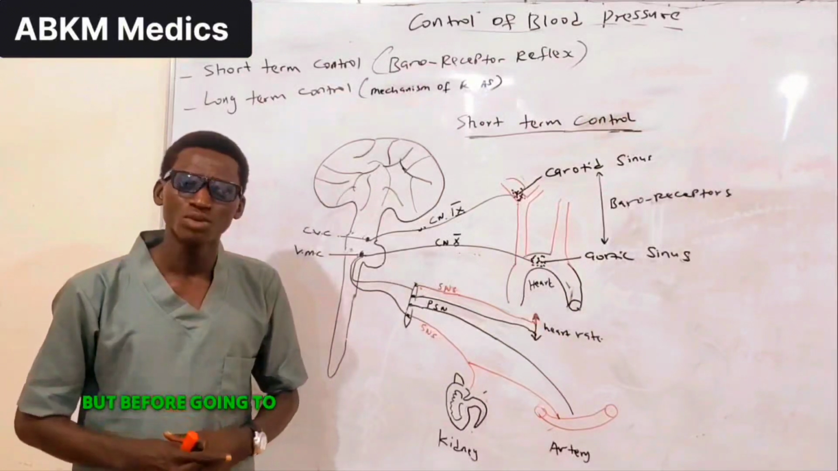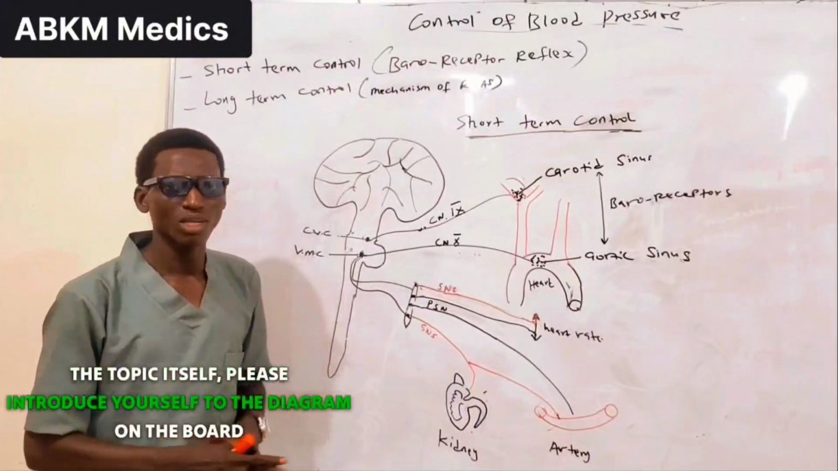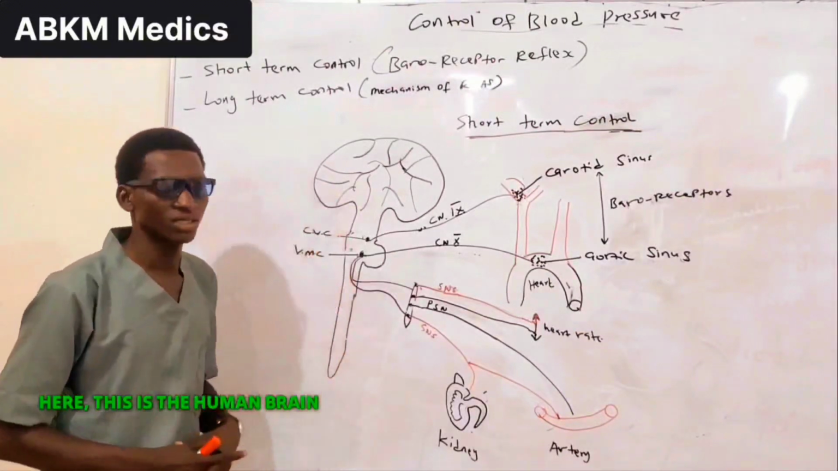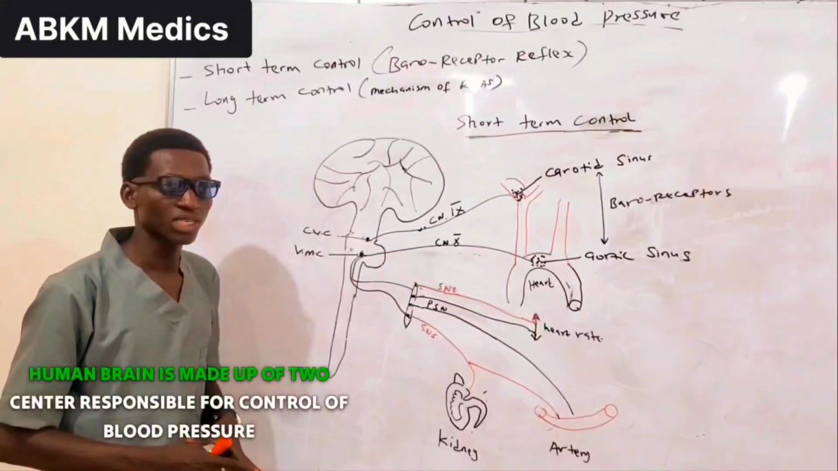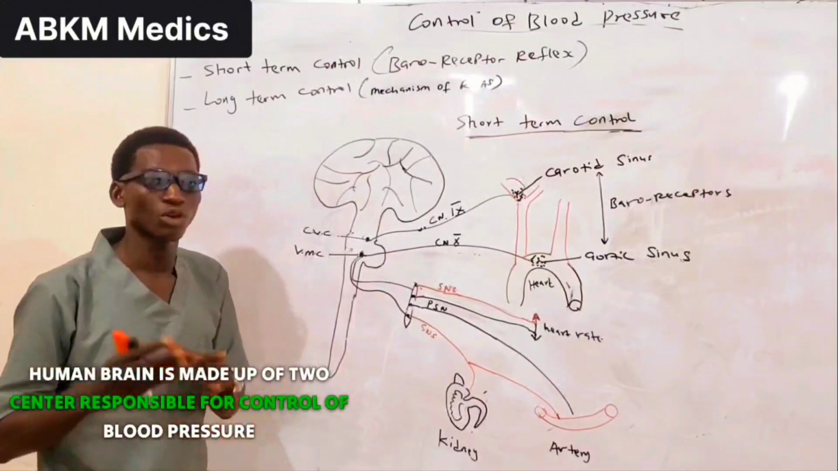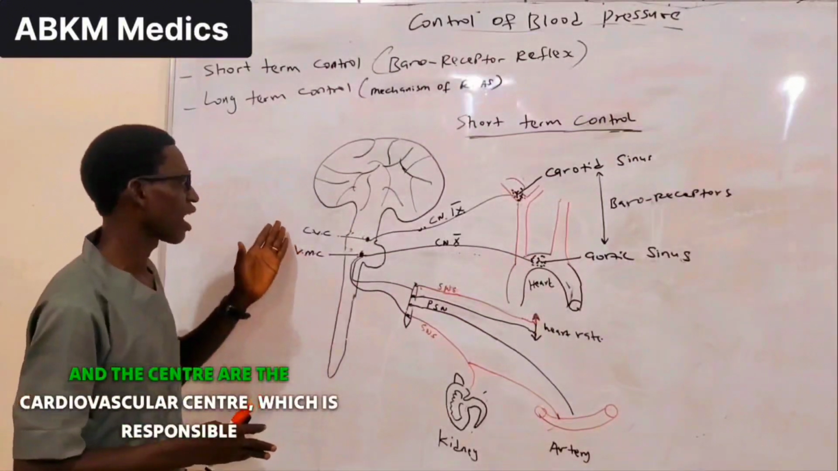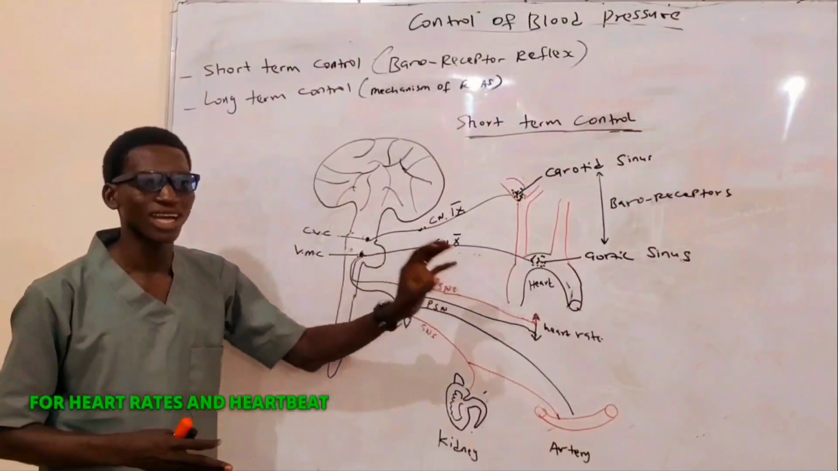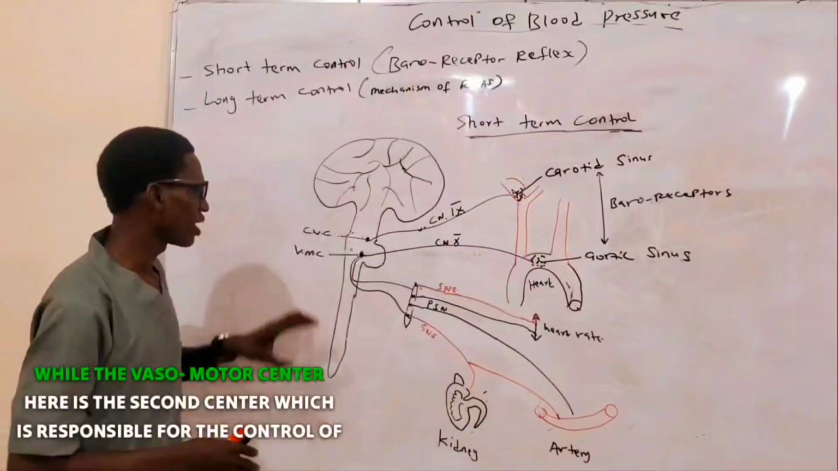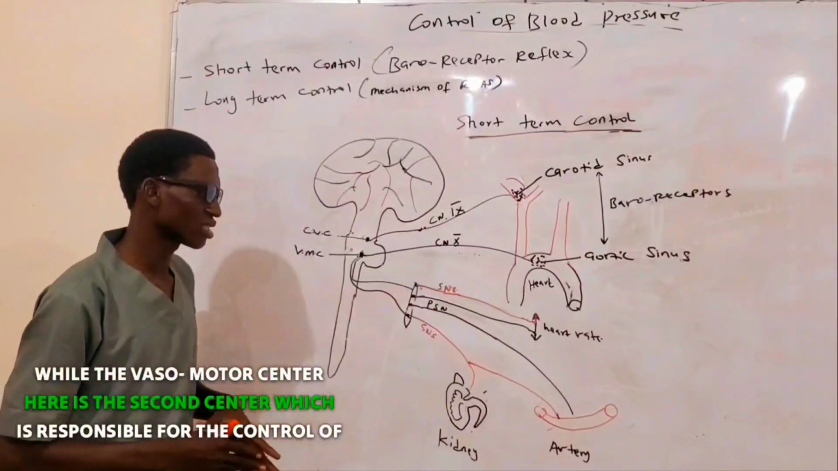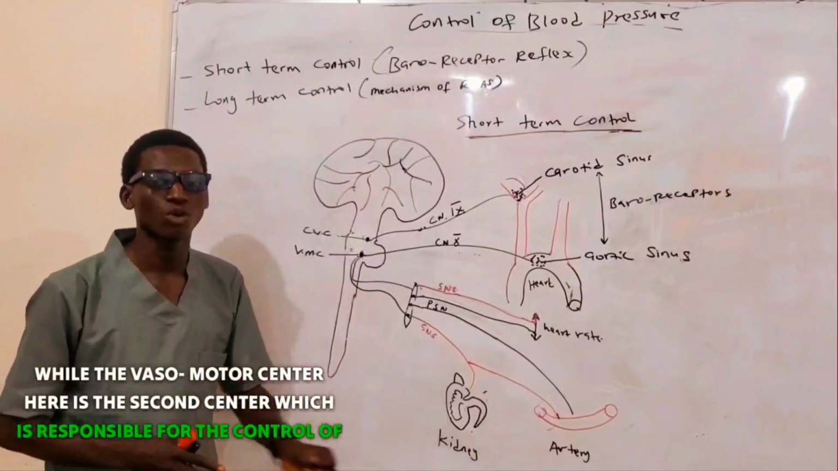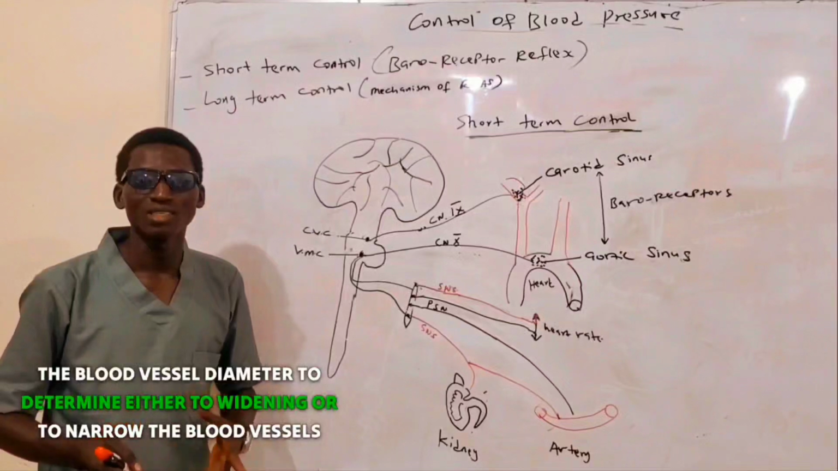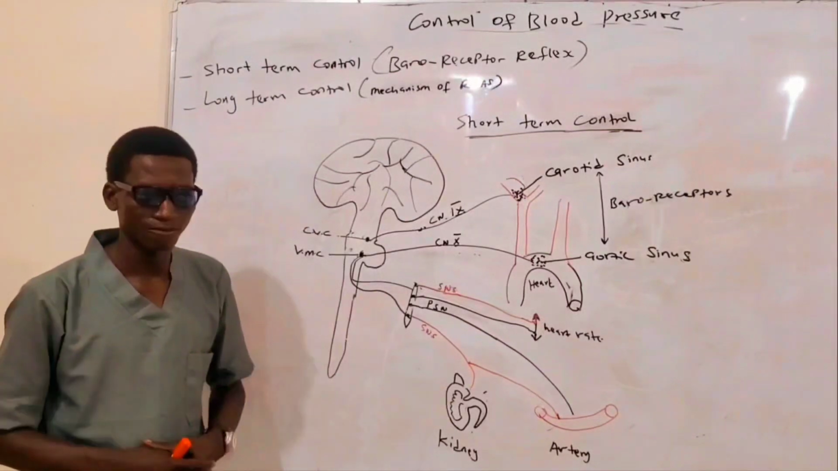But before we go into the topic itself, let's introduce ourselves to the diagram on the board. Here, this is the human brain. The human brain is made up of two centers responsible for control of blood pressure. The centers are the cardiovascular center, which is responsible for heart rate and heartbeats, while the vasomotor center here is the second center, which is responsible for the control of the blood vessel diameter, to determine either to widen or to narrow the blood vessels.